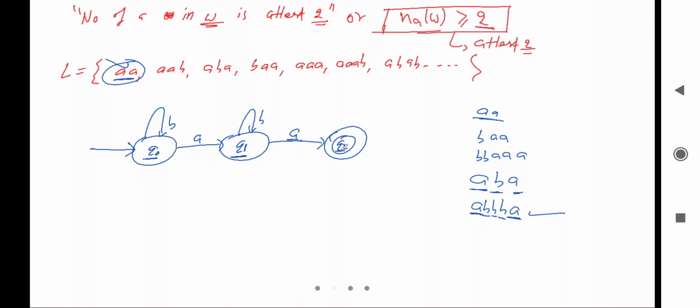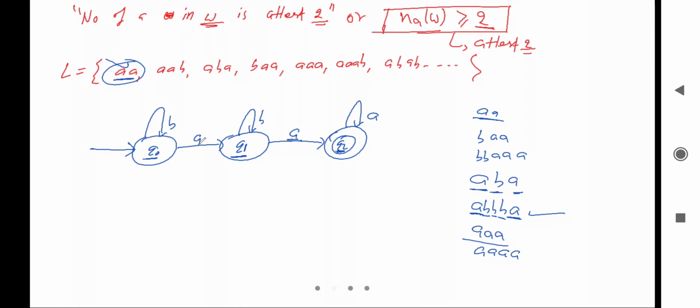What about this one? On the final state there is a dead configuration due to the transition of a and b. Can I take the loop of a here? So there can be multiple a's. Yes, triple a is possible, 4 times a is possible. So we can take the loop of this one.